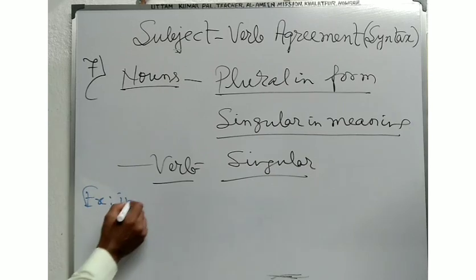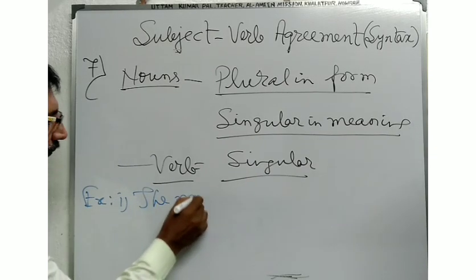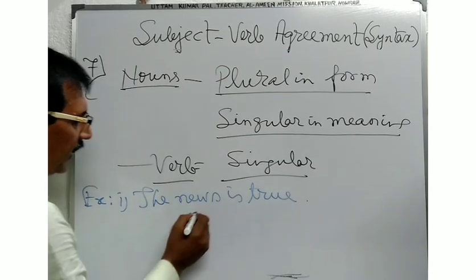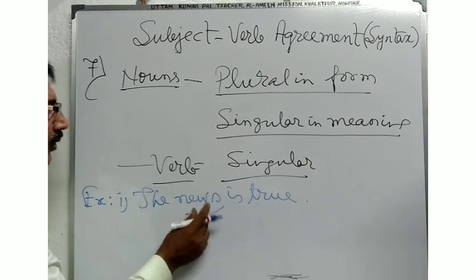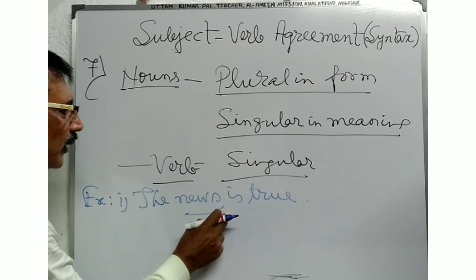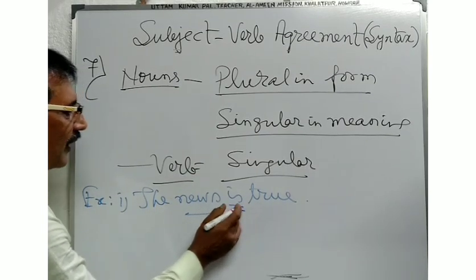Suppose, the news is true. Here the news, though it is plural in form but singular in meaning, will take the singular verb, is.